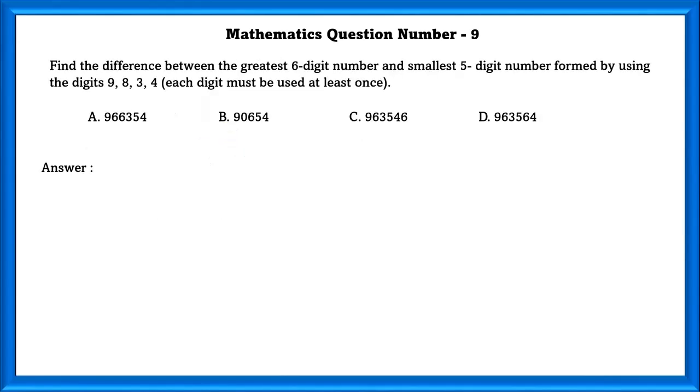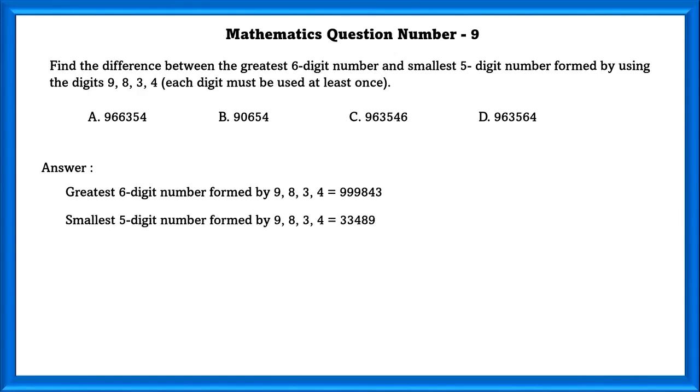Mathematics question number 9. Find the difference between the greatest 6-digit number and smallest 5-digit number formed by using the digits 9, 8, 3 and 4. Each digit must be used at least once. Greatest 6-digit number is 9,99,843 and smallest 5-digit number is 33,489. Difference between these two is 9,66,354.